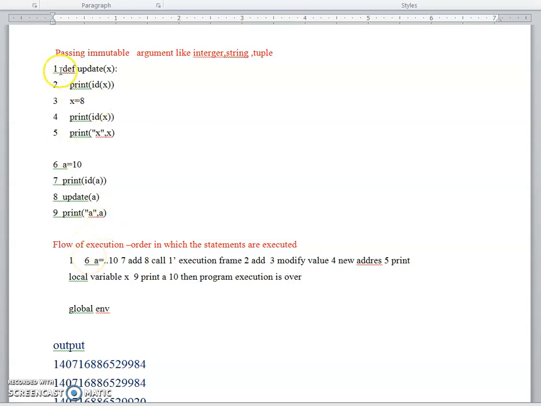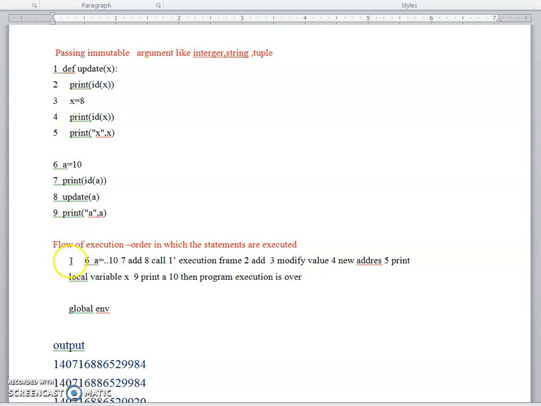Here, first the interpreter reads the first statement. It starts with the def keyword and ends with a colon, so it will be considered as the function header. So it will ignore all the indented statements belonging to the function update. For example, lines 2 to 5 belong to this function. Okay, these statements are ignored.